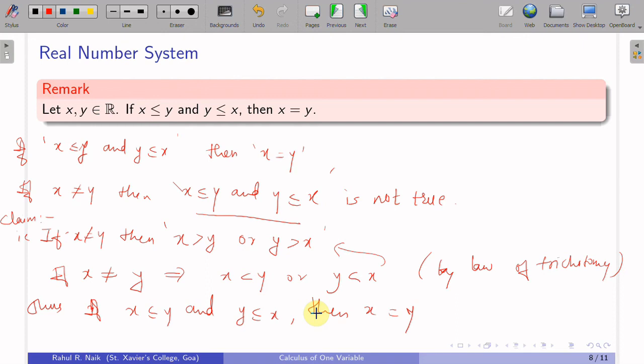To get to know more about proofs in mathematics, you can go through the video on proofs which I have discussed in the series Foundation of Mathematics. That is how we come to the conclusion that whenever x is less than or equal to y and y is less than or equal to x, both happening, then x is equal to y. This is a standard application of the law of trichotomy.